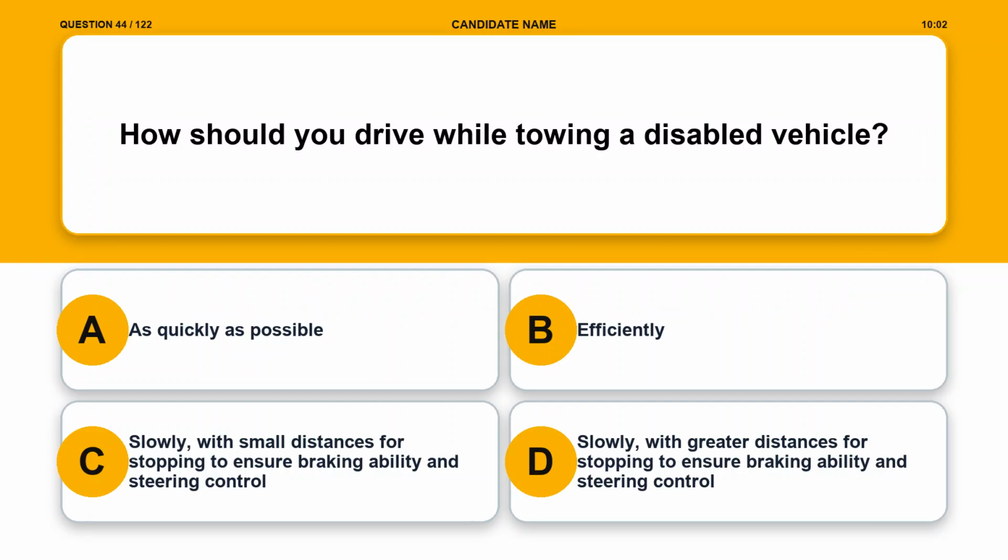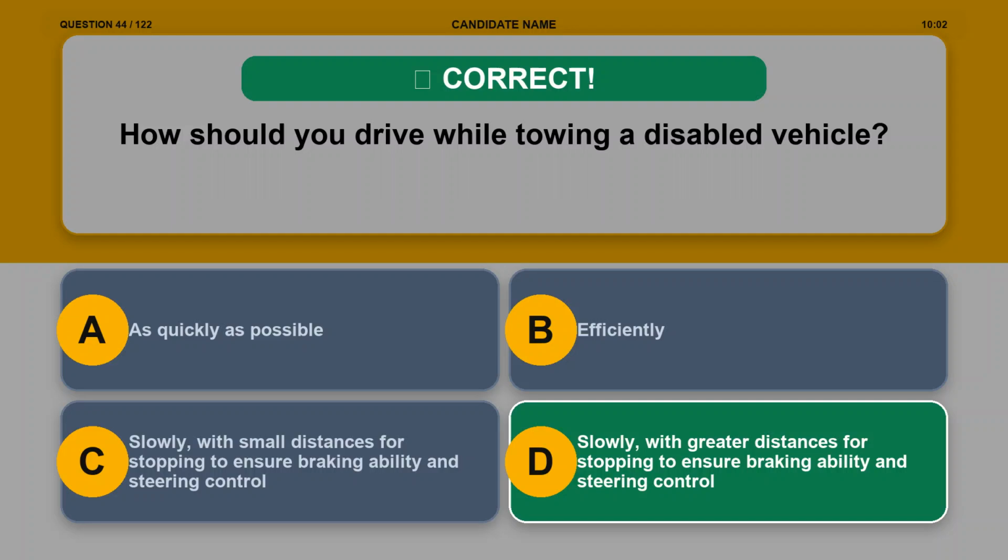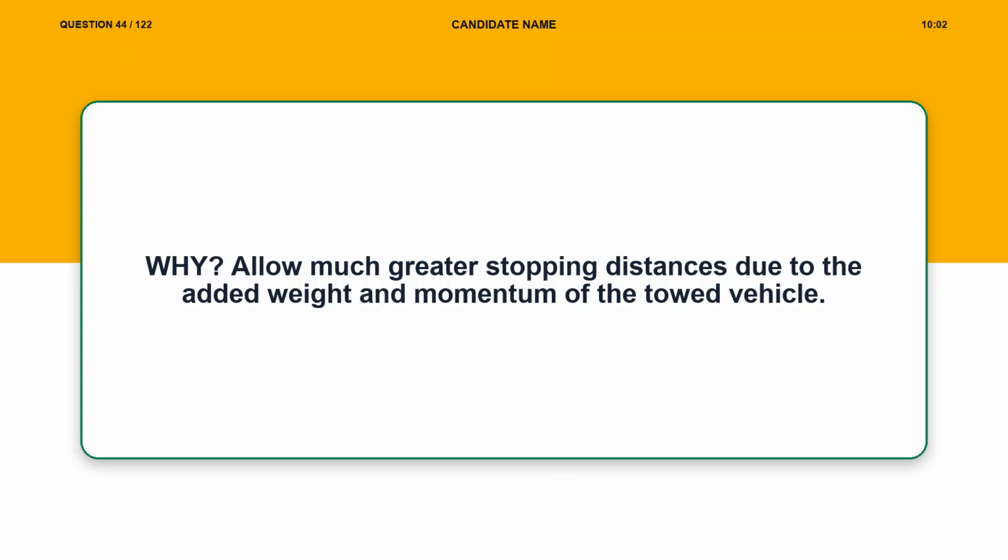Question 44. How should you drive while towing a disabled vehicle? Option A, as quickly as possible. Option B, efficiently. Option C, slowly, with small distances for stopping to ensure braking ability and steering control. Option D, slowly, with greater distances for stopping to ensure braking ability and steering control. The correct answer is option D. Explanation. Allow much greater stopping distances due to the added weight and momentum of the towed vehicle.